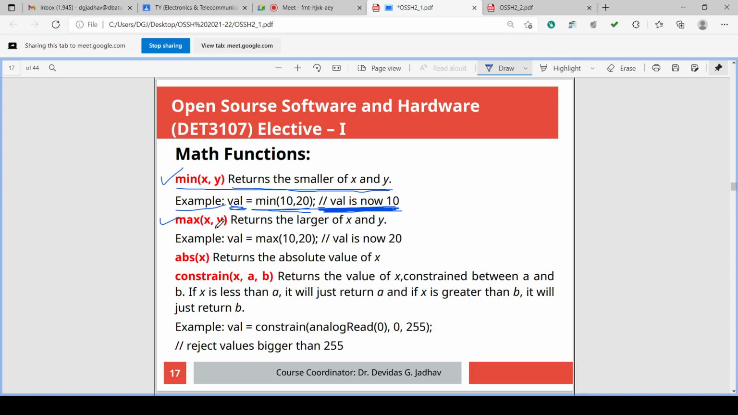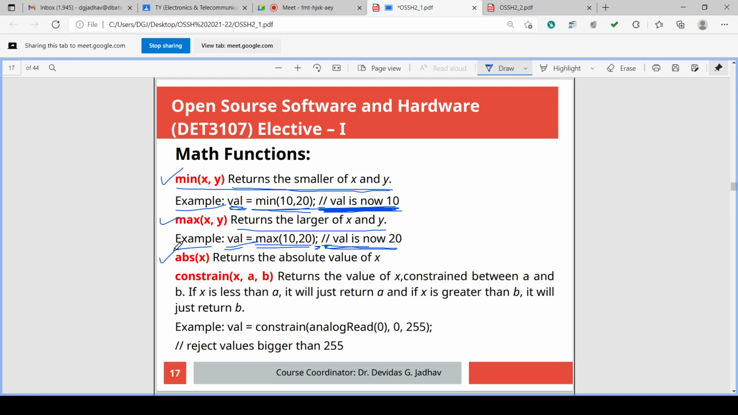Similarly, max x y, maximum. Out of these two arguments x and y, whichever is the maximum is returned. It returns the larger of x and y. Example, val equal to max 10, 20, maximum of 10 and 20. Semicolon, instruction completed. Double slash, comment started, and val is now 20. Val मध्ये 20 assign होईल. Val मध्ये value किती येईल? 20. Val will store the value 20. So that is max x y.